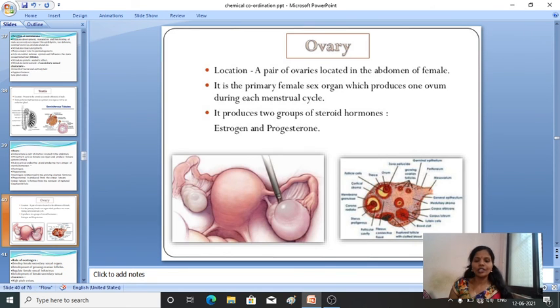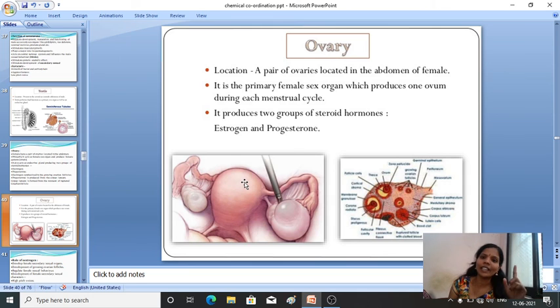So this is the structure of the ovary, and here you can see the ovum. This is a fallopian tube. So where is the location of the ovary? The pair of ovaries is located in the abdomen of a female. They are the primary female sex organs, which produce one ovum during the menstrual cycle.